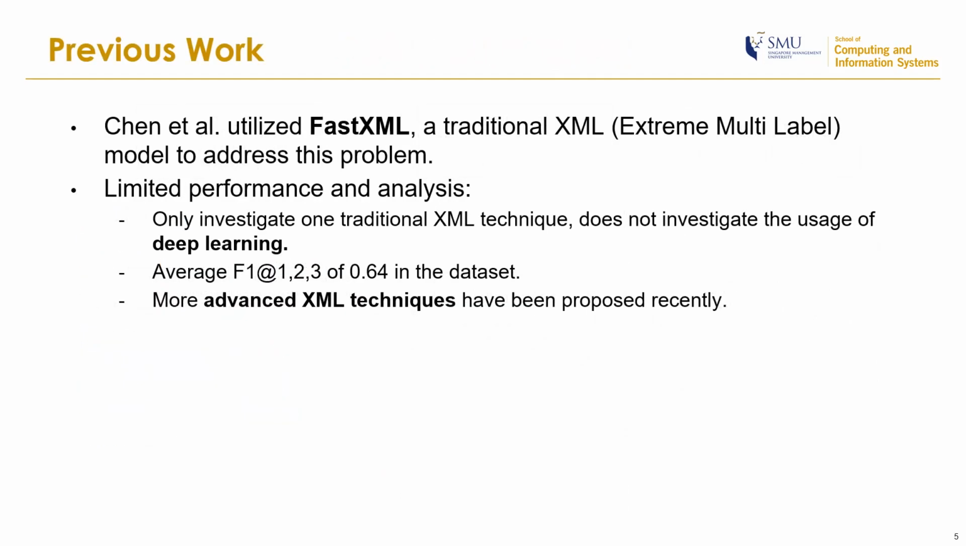Previously, Chen et al. investigated this topic by utilizing FastXML, a traditional XML model. However, their investigation is still limited for several reasons. First, they only evaluate one XML technique and did not investigate the usage of deep learning. Second, there is still room for improvement as their approach only achieved an average F1 score of 0.64. Finally, more advanced XML techniques have been proposed recently.